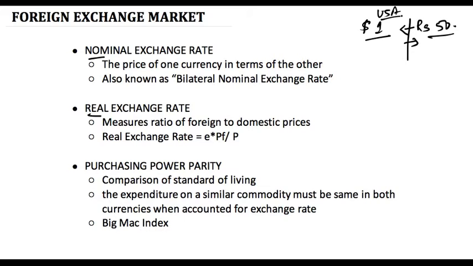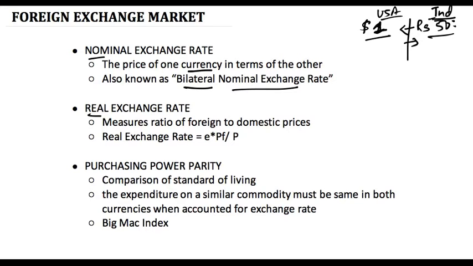So the exchange rate between USA and India, the currencies of these two countries, is 1:50, which is $1 for 50 rupees. It is important to understand that nominal exchange rate is only bilateral in nature, which means bilateral nominal exchange rate between one country and the other. We're talking about only the exchange rate between India and USA in terms of currencies. So nominal exchange rate talks about the exchange value of one currency into the other.